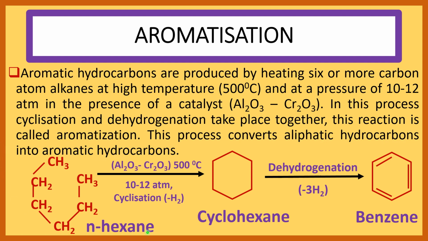Here we take n-hexane as an aliphatic hydrocarbon. n-Hexane is an alkane. When n-hexane is heated at 500 degree centigrade at 10 to 12 atmosphere pressure in the presence of Al2O3 Cr2O3 catalyst, cyclization occurs and one molecule of hydrogen is removed and we get cyclohexane. From this cyclohexane, dehydrogenation occurs and removes 3 molecules of hydrogen and produces benzene. From n-hexane we get benzene. This is the aromatization.